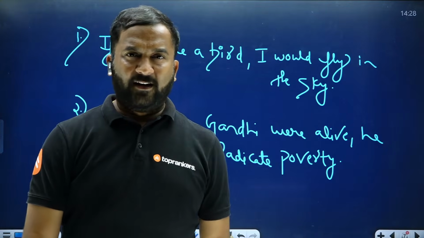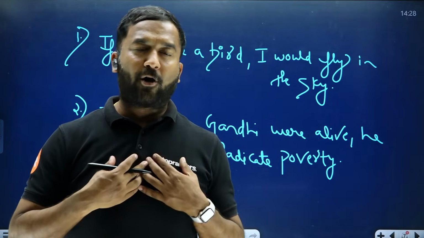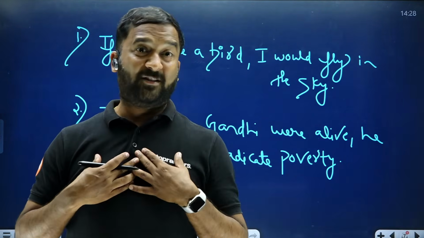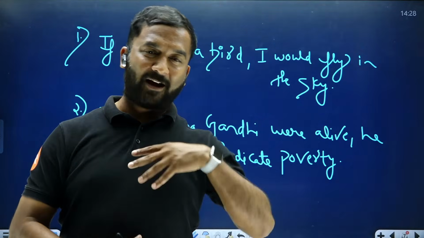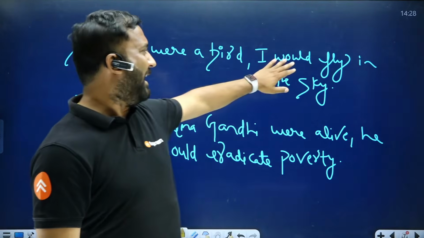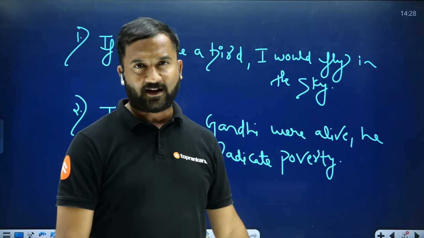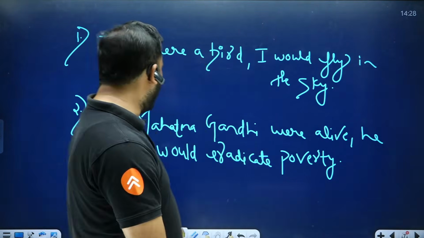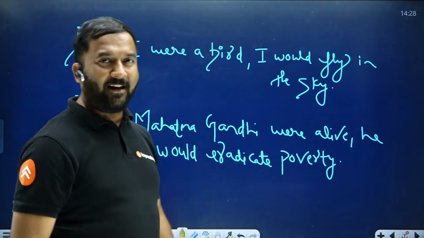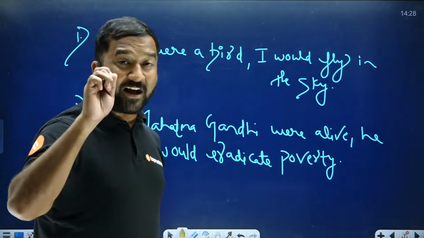These are imaginary situations. I'm not a bird, but I'm imagining. I'm saying if I were a bird, मैं आसमान में उड़ रहा था. So it would be I would fly and not I would have flown or any other structure like that. That is incorrect. Similarly, if Mahatma Gandhi were alive, alive hai to nahi, but the structure that you need to